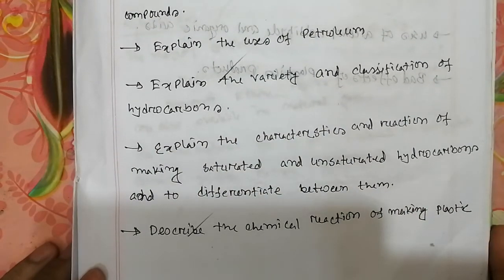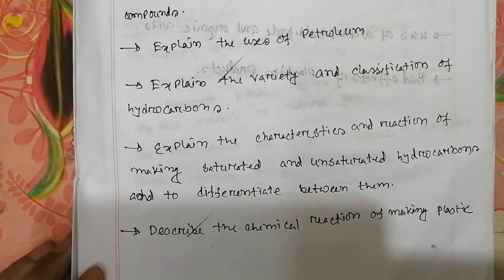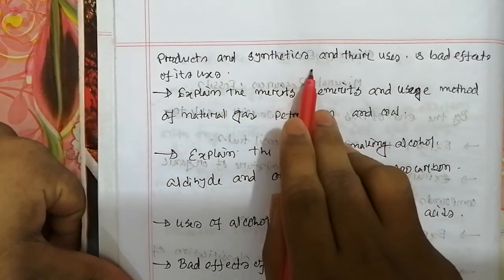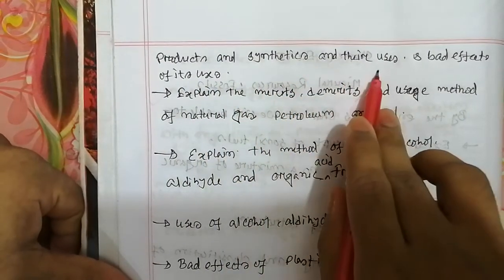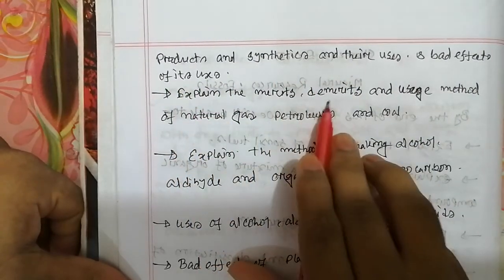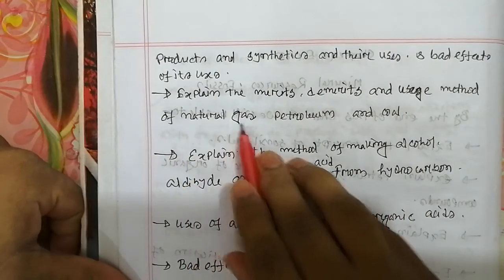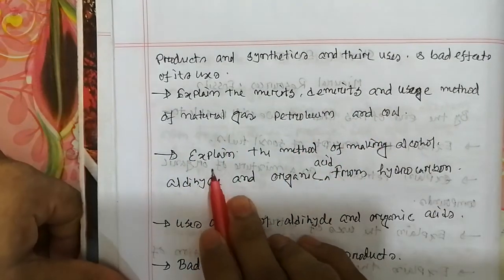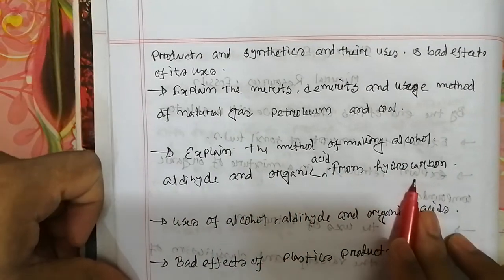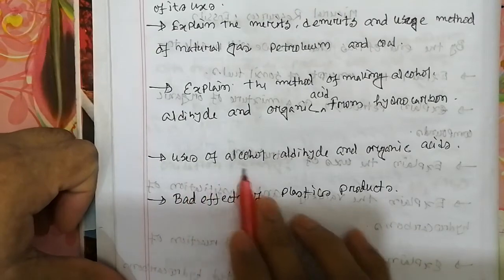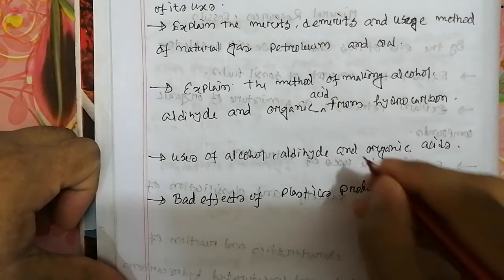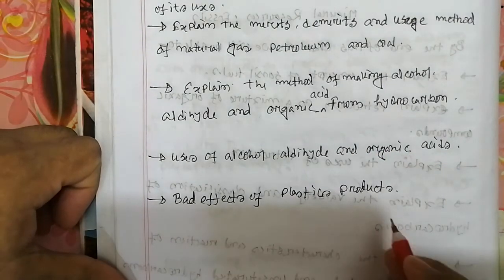Describe the chemical reaction of making plastics, synthetic products and their uses, and the bad effects of their uses. Explain the merits, demerits and use methods of natural gas, petroleum and coal. Explain the method of making alcohol, aldehyde and organic acid from hydrocarbons. Uses of alcohol, aldehyde and organic acids. Bad effects of plastic products.